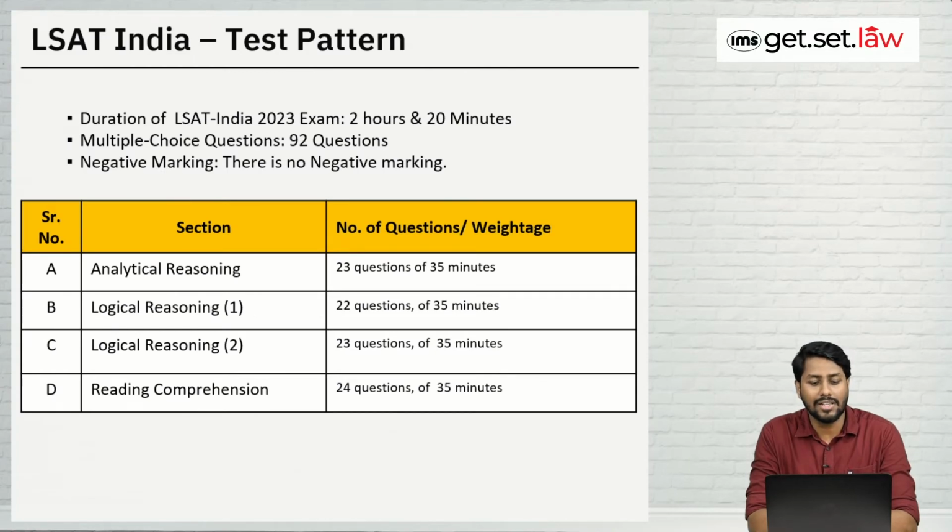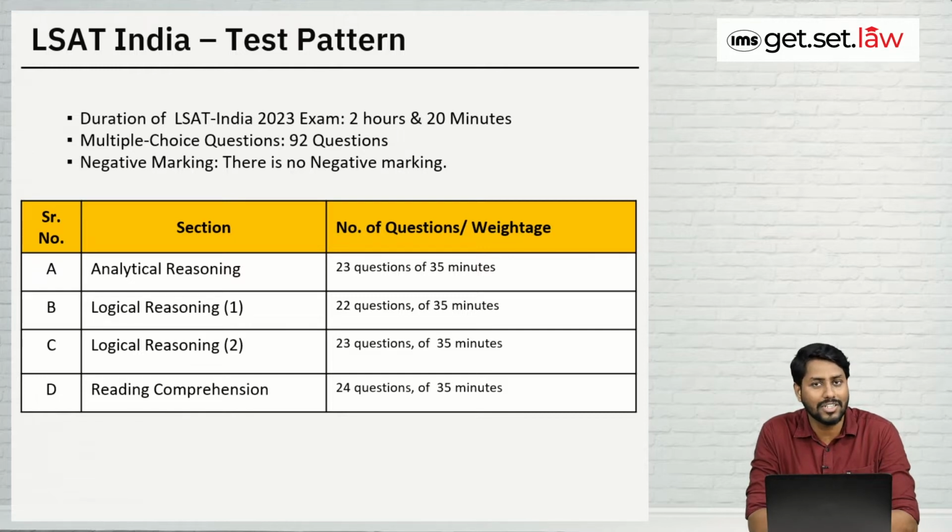So when we talk about LSAT India, overall time that will be allotted to you will be 2 hours 20 minutes, and you will have to attempt 92 questions within that time frame. And when we talk about negative marking, there will be no negative marking. If we talk about the bifurcation of 92 questions, analytical reasoning will have 23 questions, and 35 minutes will be allotted to you.